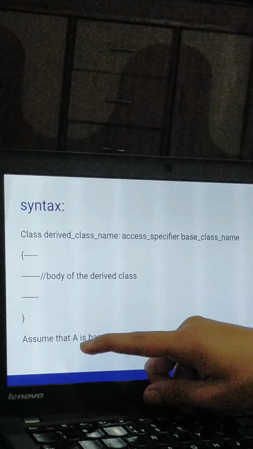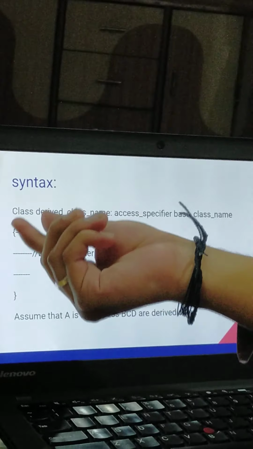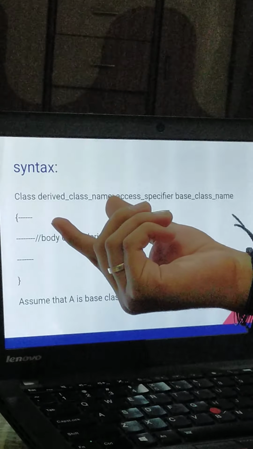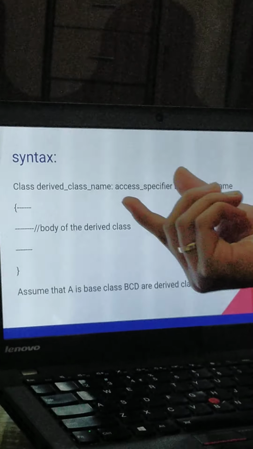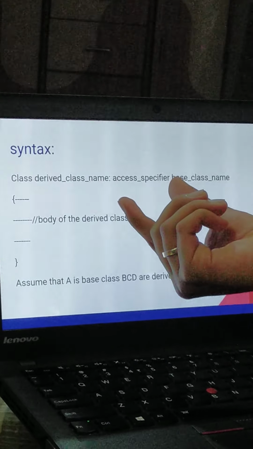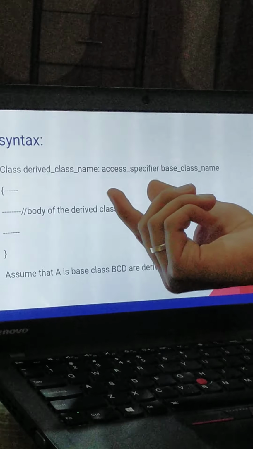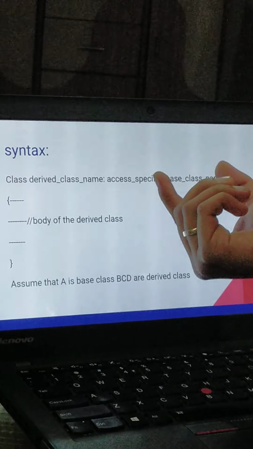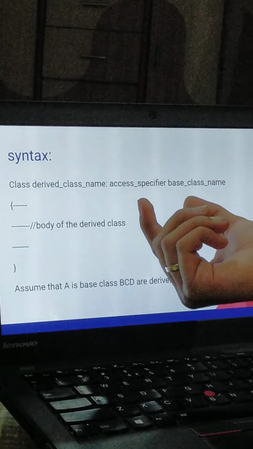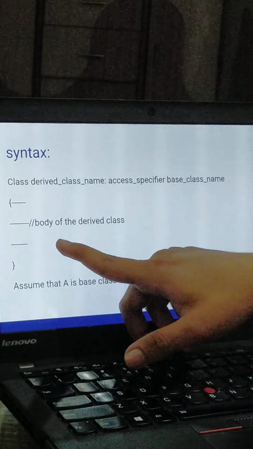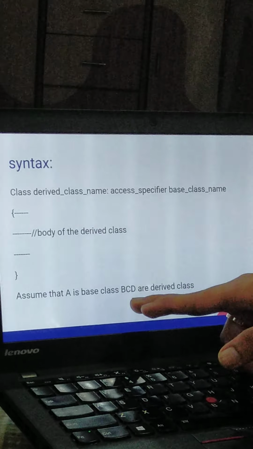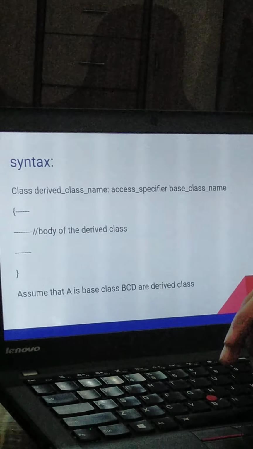The basic syntax of inheritance is the class. Class is a keyword, as we all know. Then the derived class name, let us say the derived class name is A. Then the access specifier, that is public or private or protected. Then the base class name, whatever you have given here. Let's say the base class name is B. Now we will have the body of the derived class, and assume that A is the base class and B, C, D are the derived classes.